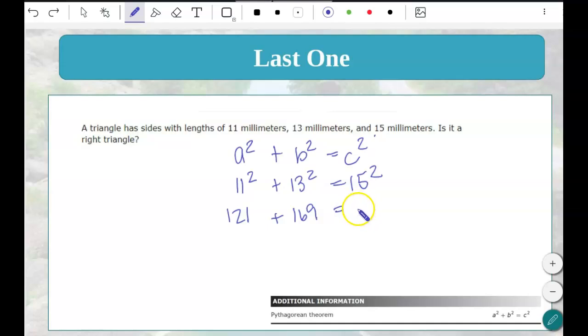And 15 squared is 225. We add 169 and 121. What does that equal? 290. That does not equal 225. So no, this is not a right triangle.